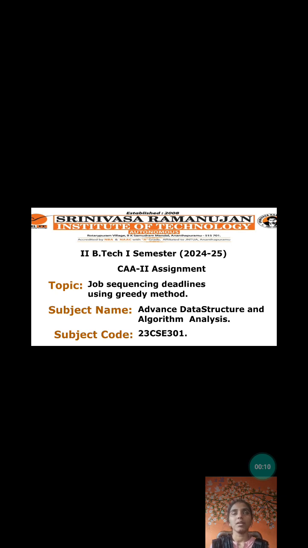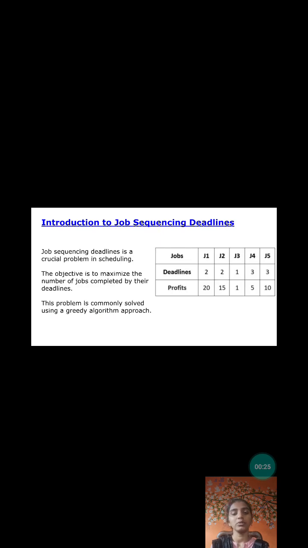Today I am discussing the subject Advanced Data Structures and Algorithm Analysis. The assignment is about the topic of job sequencing with deadlines using the greedy method, and we are discussing the introduction to job sequencing with deadlines.